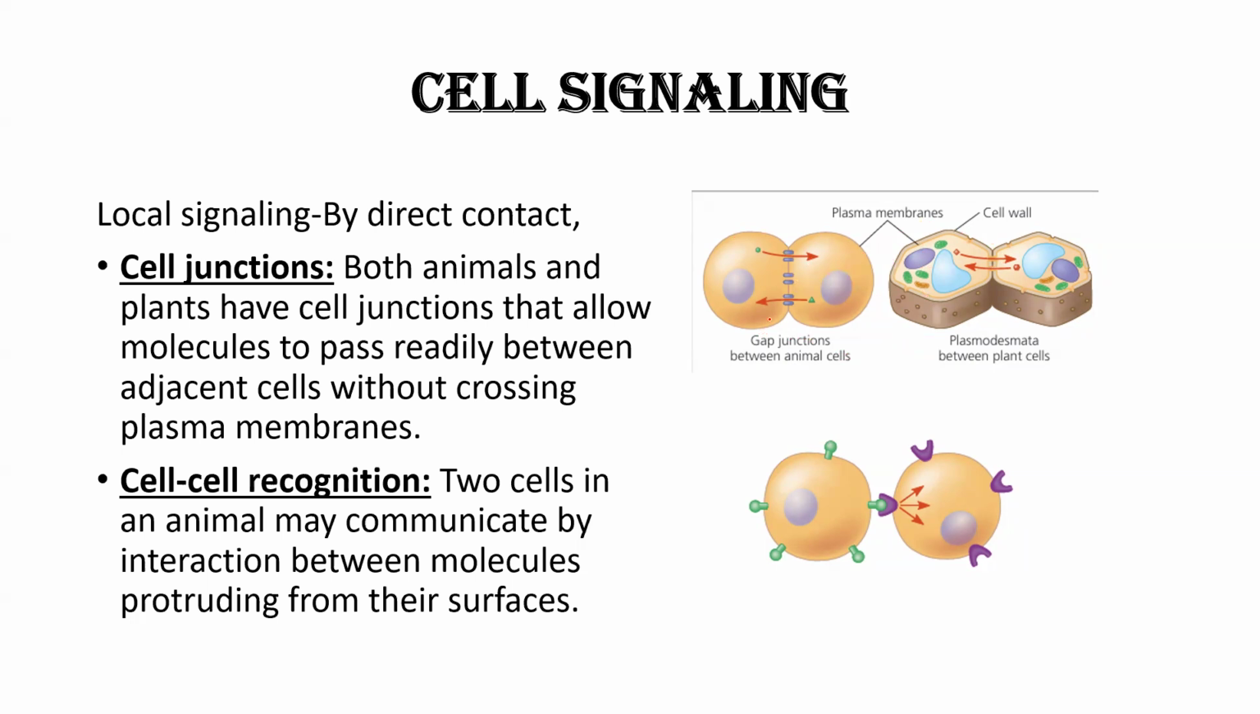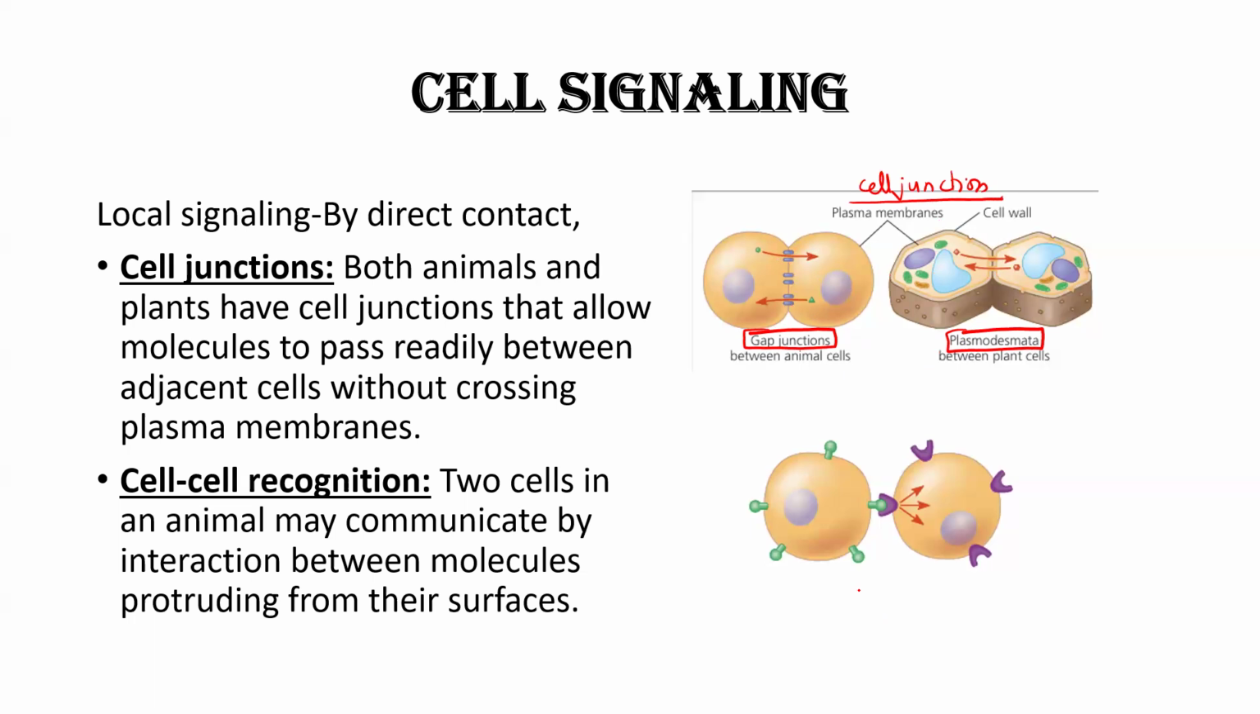Is it clear? So you can see this is a type of cell junction in which two cells are directly coming in contact. The cell junctions in animal cells are known as gap junctions, and in plant cells they are known as plasmodesmata, by which the material exchange is going on.